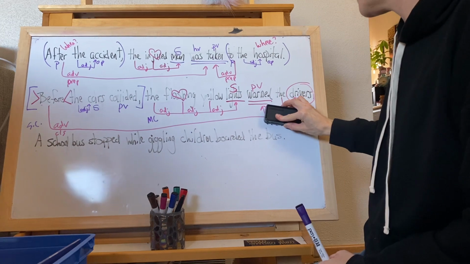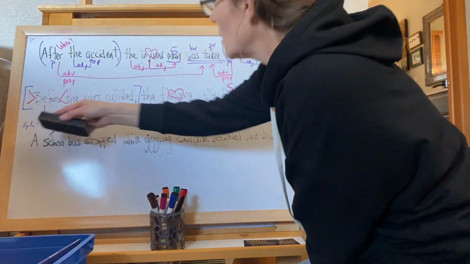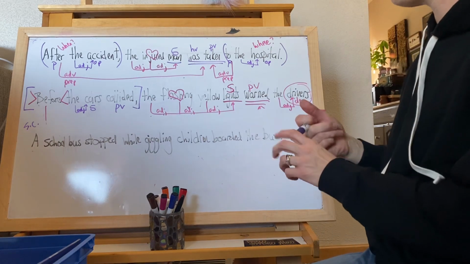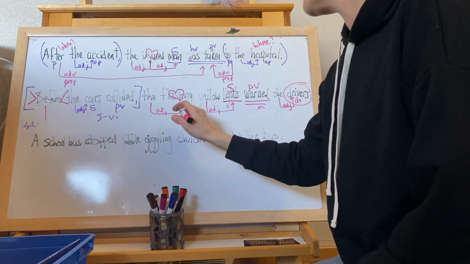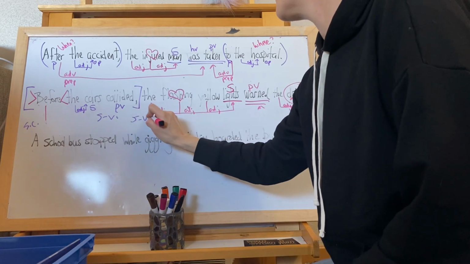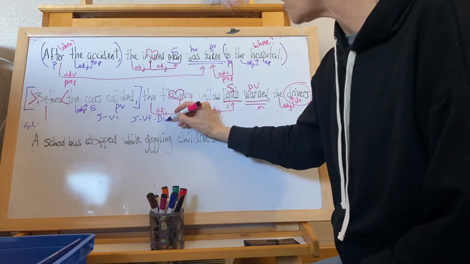So our sentence pattern is we have an SVI and an SVT DO. Not a DG, a DO.